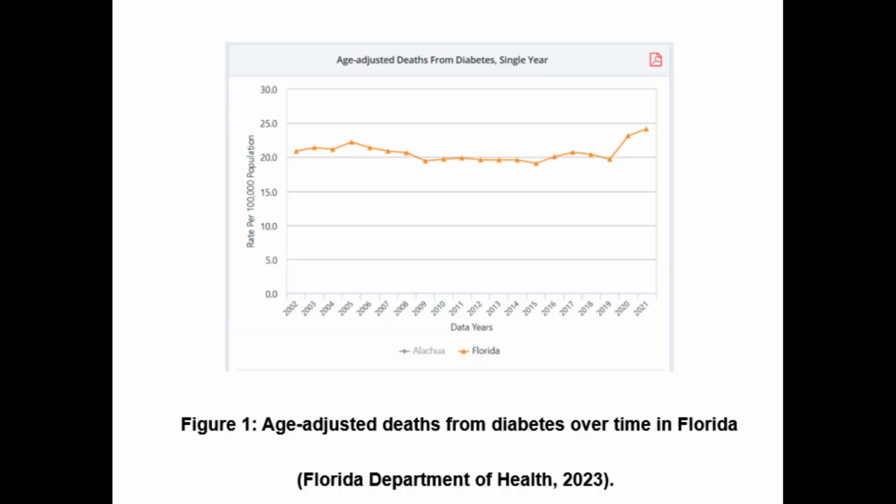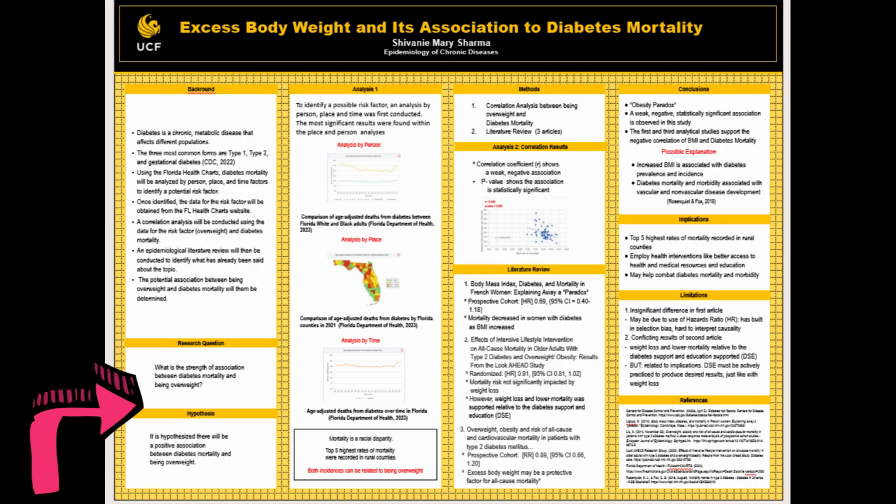And number 3, time. In this graph here, we can see how diabetes mortality has changed over time. The mortality has remained relatively constant with a notable increase in 2019. This tells us that these two factors might be related to the risk factor of being overweight. This leads us to our research question and hypothesis. The study aims to examine the strength of association between diabetes mortality and being overweight. It is hypothesized that there will be a positive association between being overweight and diabetes mortality.